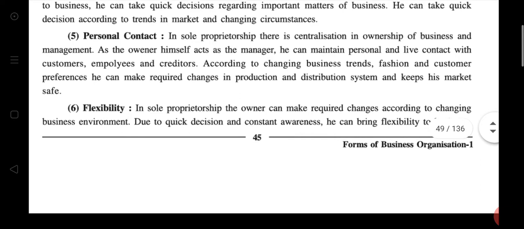Then personal contact. In sole proprietorship, there is centralized ownership of business and management. So the owner himself acts as a manager and maintains personal and live contact with customers, employees and creditors, because in this type of business, limited parties are involved. So personal contact can be maintained. And according to changing business trends, fashion and customer preference, he can make required changes in production and distribution systems and keep his market safe. So it is a very big advantage for the sole proprietor.